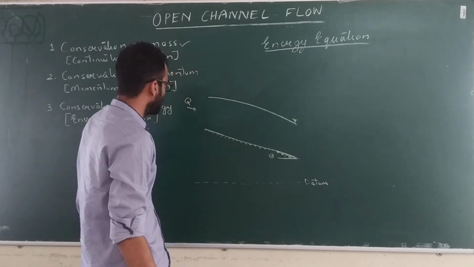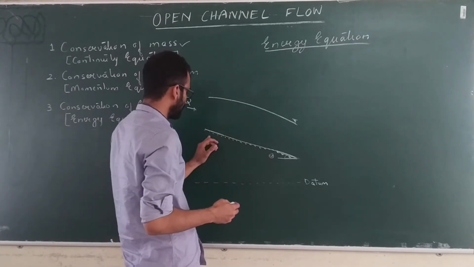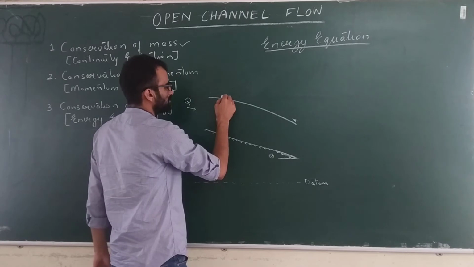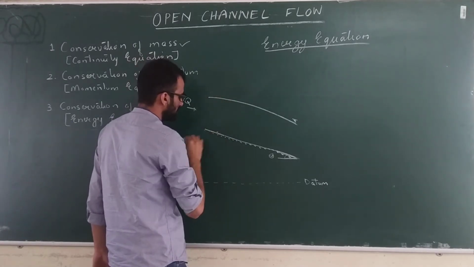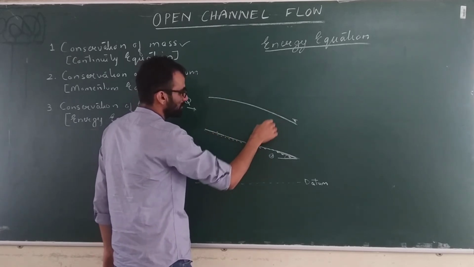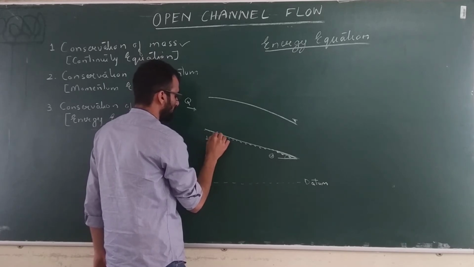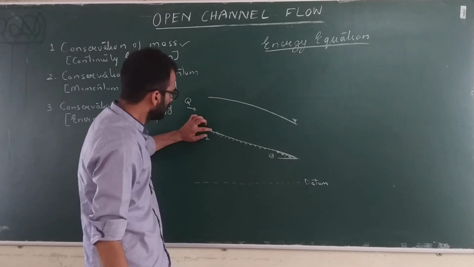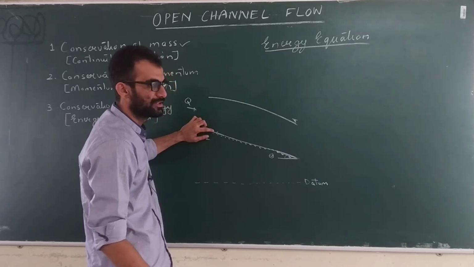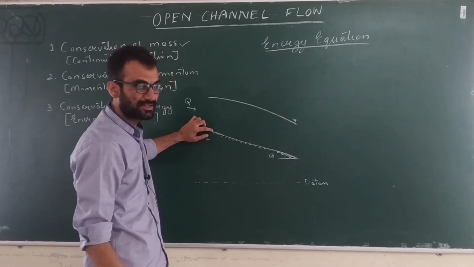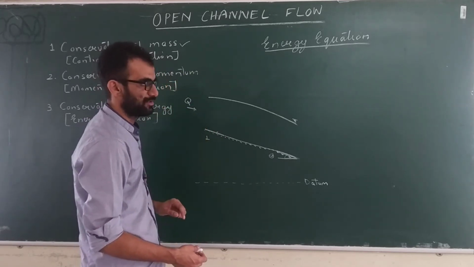Let's consider two points on this channel bottom, or you can also consider a control volume. It is one and the same thing since we have only two control surfaces, inflow and outflow. This is, suppose, point number 1. Now if you want to see the energy heads, what is the energy head? Energy per unit weight of the fluid. So if you plot the energy heads, what will you get?